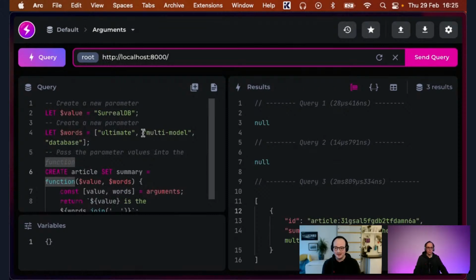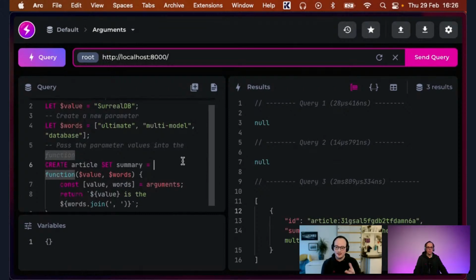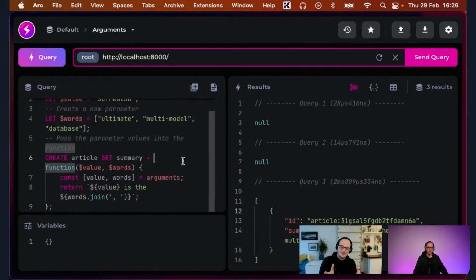I'm still looking at the example, and there are some things I have complaints about, like how you need to extract the arguments from the argument string. I am actually working on making that a bit better. I think I can change it so that you can just use the dollar value, so that you don't have to extract them again from the arguments. But that's something I'm still working on.